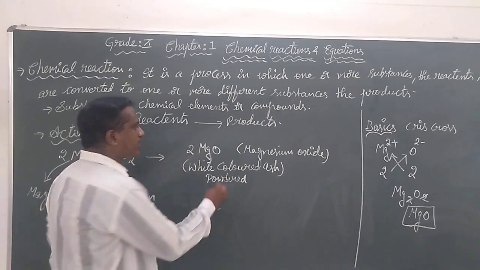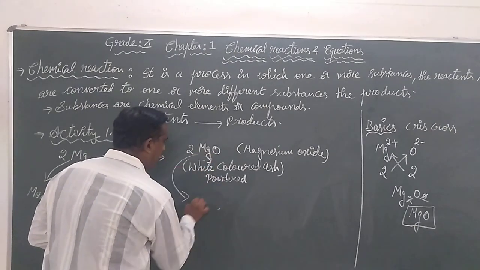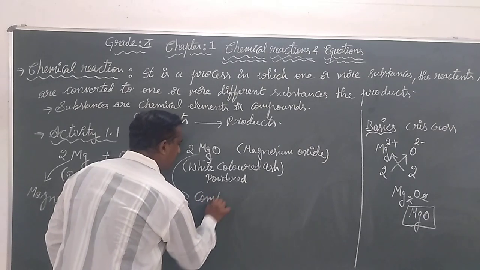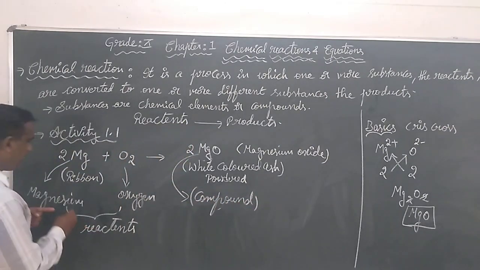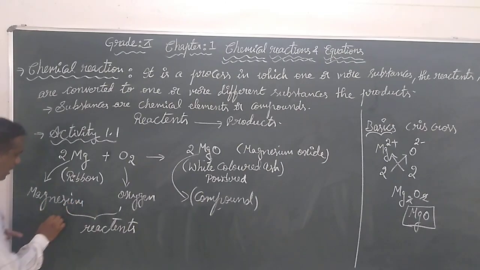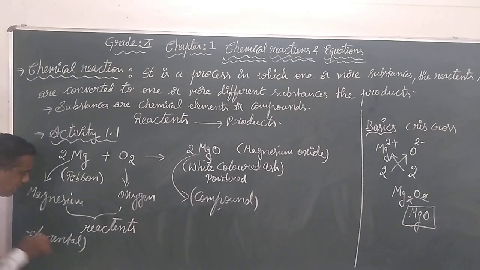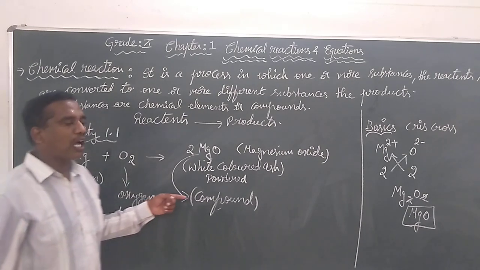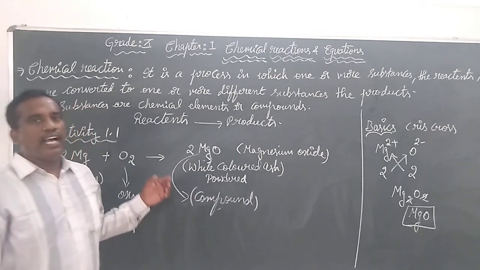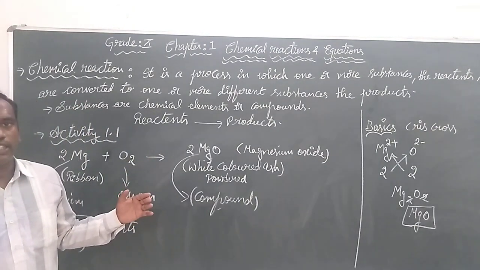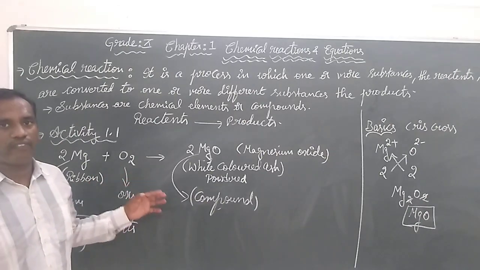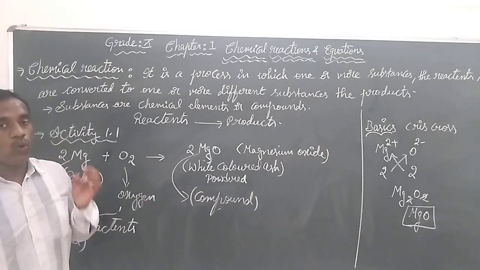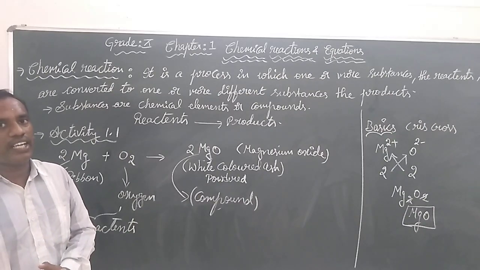Now magnesium oxide is not in its elemental form, it is in its compound form. These are in the elemental form, but magnesium oxide is in its compound form. So we say a chemical reaction has taken place. That is what we recalled in activity 1.1.